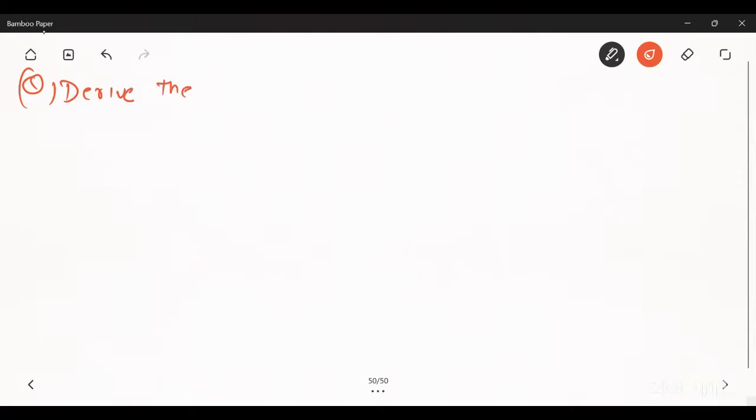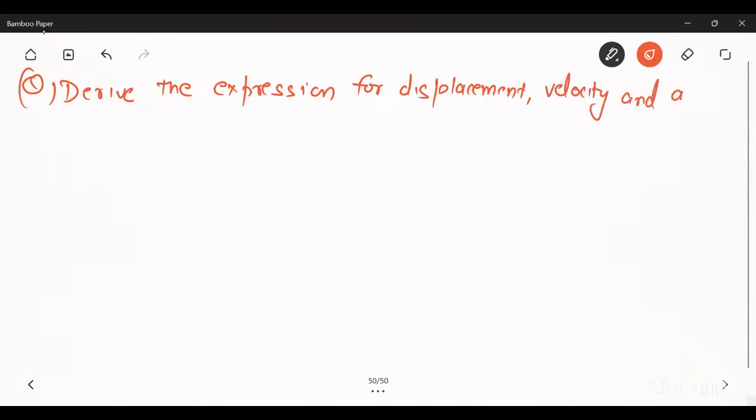the expression for displacement, velocity and acceleration of a particle executing SHM. In this question, you will understand how the formulas for displacement, velocity and acceleration come about.